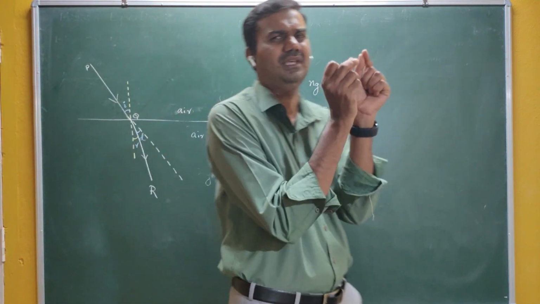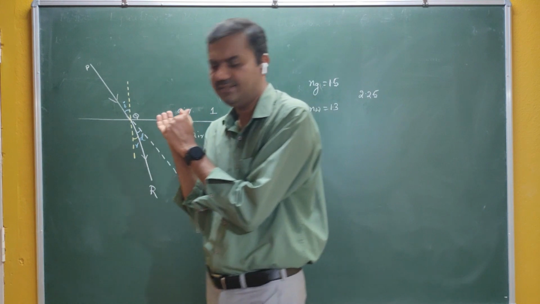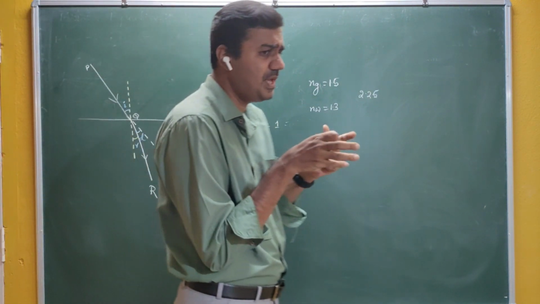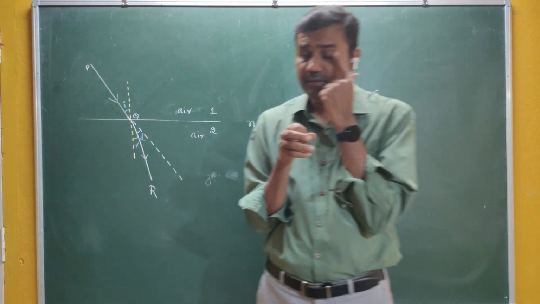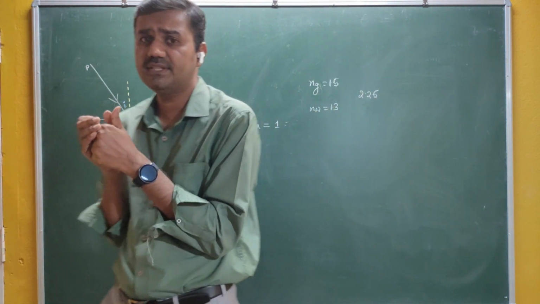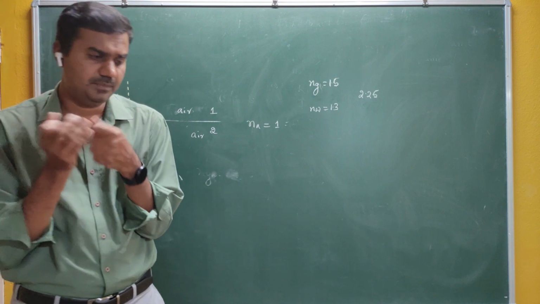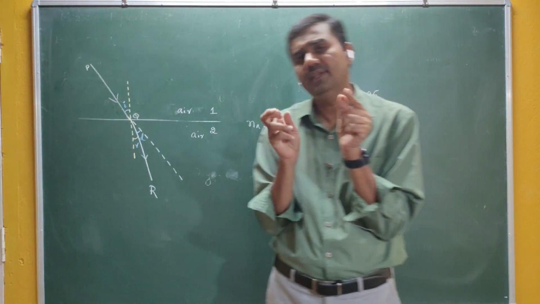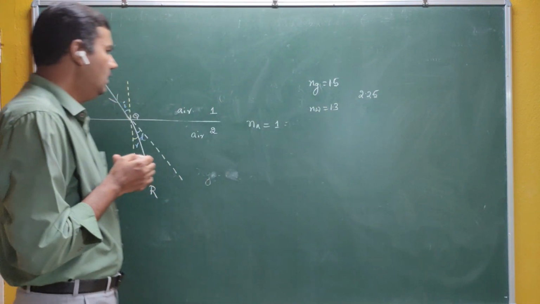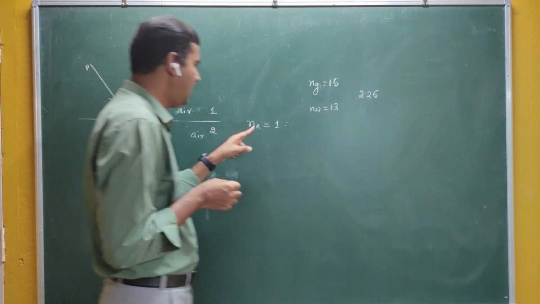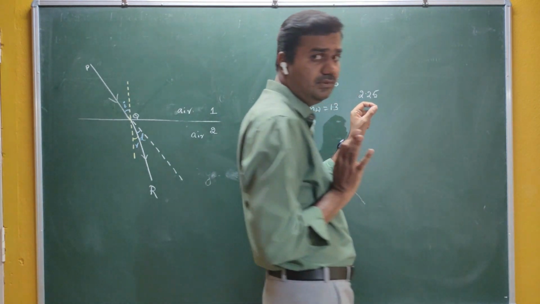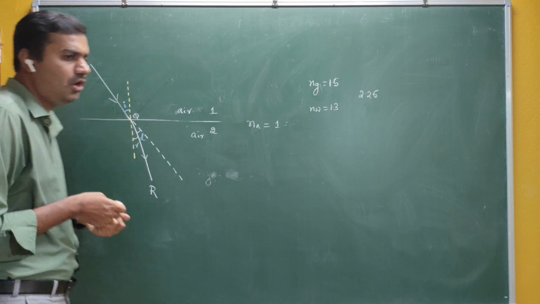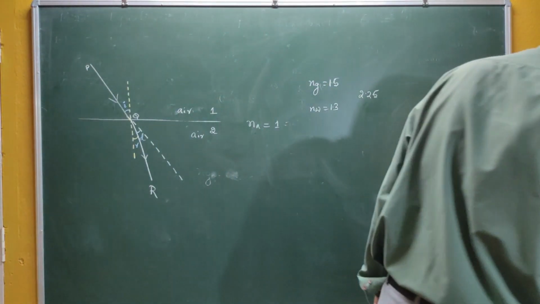For air, you get something around 1.003, but usually we neglect that quantity in theory or practicals, and we assume that air and vacuum have the same refractive index, equal to 1. But in reality it is not true, there is a slight difference between air and vacuum. So the least is for air, and the highest is for diamond, that is 2.25. This is called absolute refractive index.